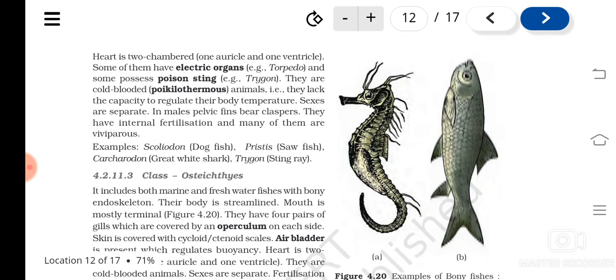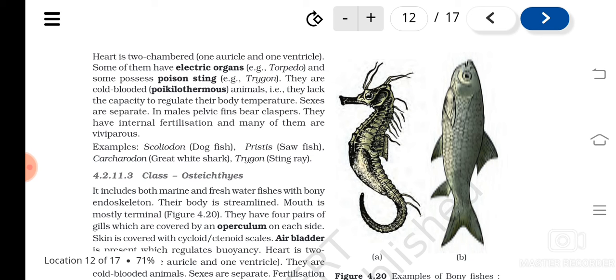Okay, then heart is two chambered. In fishes we know the heart is two chambered. Okay, and there are examples where some of the organisms are having electric organs and some are having poisonous stings. Example Trigon. Okay, then they are cold blooded animals. What do you mean by cold blooded? Because their body temperature changes according to the environment.